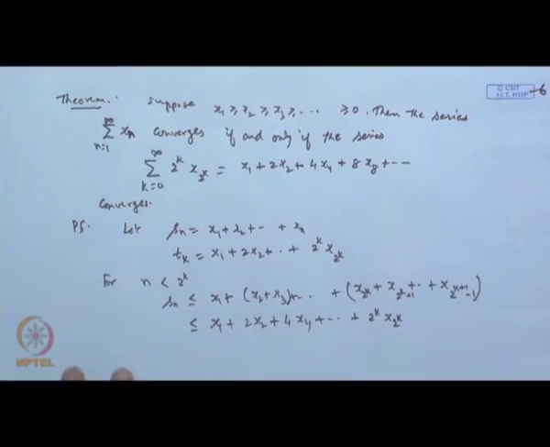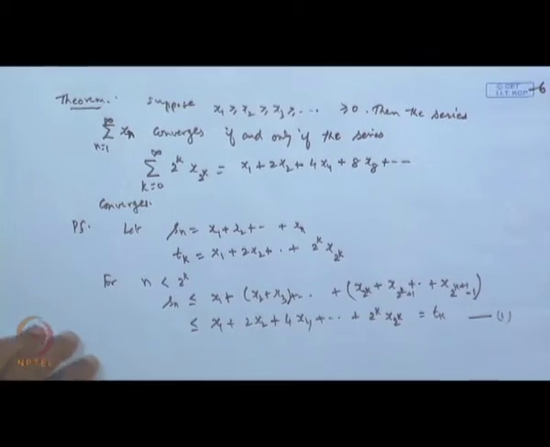So it will be less than this, but this term is nothing but T k. So what we get is that S n is less than or equal to T k. Okay, this is one thing. Now, let us take n to be strictly greater than 2 to the power k, and then again you rewrite suitably.